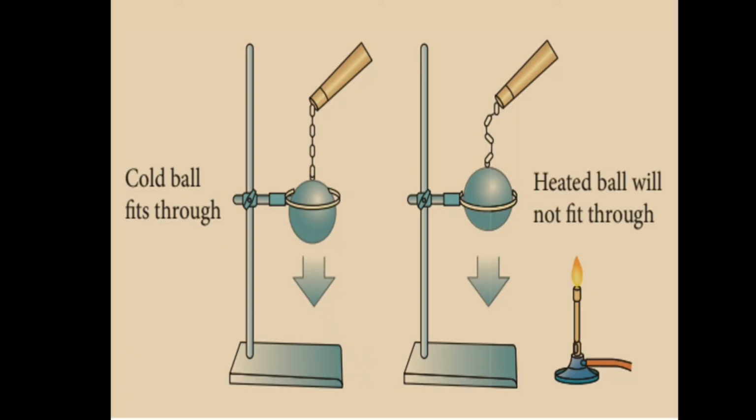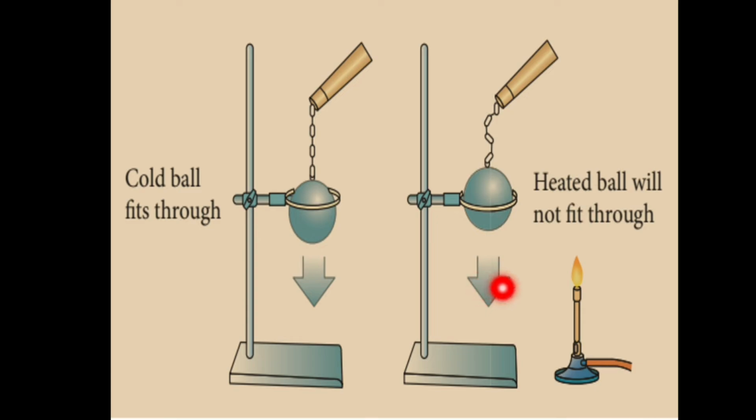So you can understand from the picture. First, we inserted the cold ball. It fits through and it goes easily inside the metal ring. So once the ball is heated, what happens? It is not as easy as in the case of the cold ball. It is not passing through the metal ring.